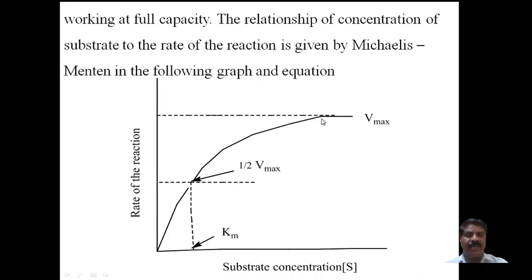At this point the order of the reaction is almost zero. The order will change here, but it is zero, and hence it is independent of the initial concentration of the reactant.